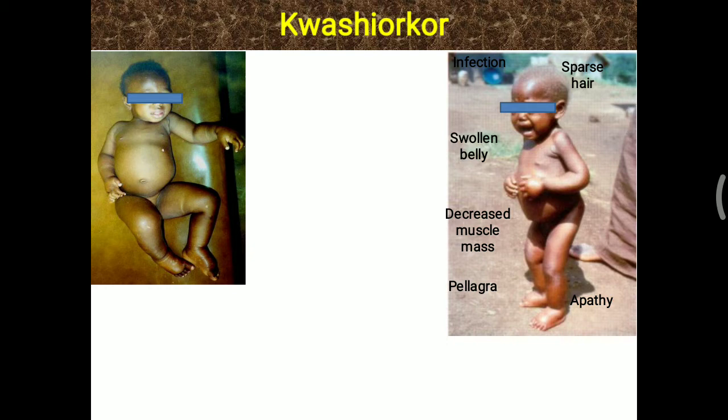Now, in detail, for kwashiorkor we will look at this picture that typically shows inflammation and swelling, where a child is under PEM or protein energy malnutrition. Here different things are written: infection, sparse hair, swollen belly, decreased muscle mass, pellagra and apathy, which are seen typically in a case of kwashiorkor. It is generally seen in a child between 1 to 5 years old.